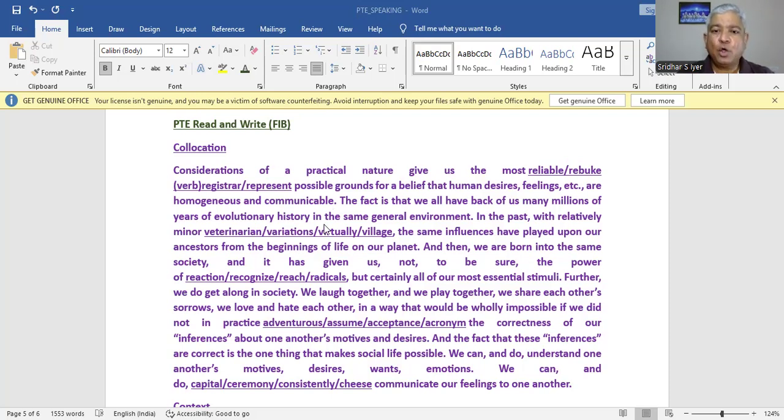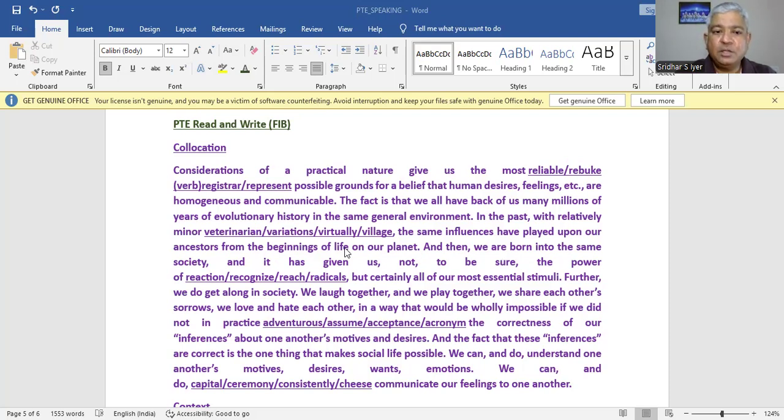The fact is that we all have back of us many millions of years of evolutionary history in the same general environment. In the past, with relatively minor veterinarian, variations, virtually, village, the same influences have played upon our ancestors from the beginnings of life on our planet. So the best collocation here would be variation, minor variations is what we are thinking about because veterinarian is an animal doctor and virtually doesn't fit in the bill and village doesn't fit in as well. So minor variations is the right collocation.